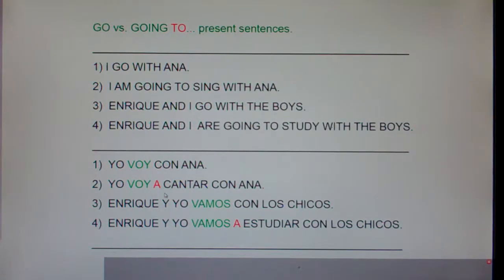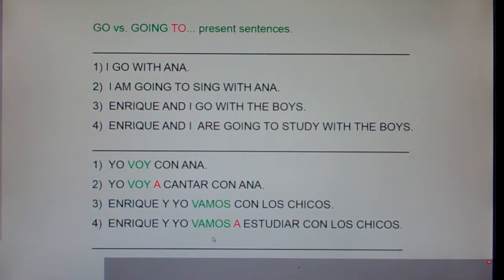Well, here's a chant for you. Listen and repeat. I am going to get an A. I am going to get an A. Guys, anytime you hear going to, you have to stick in the letter A in Spanish. We are going to dance. Stick in the letter A. She is going to sing. Stick in the letter A. So if you can see or circle going to in English, you have to stick in an A. So again, I am going to get an A. So it's voy a cantar con Ana.